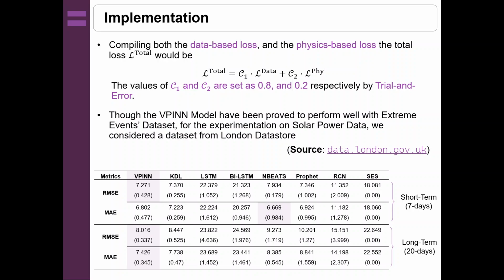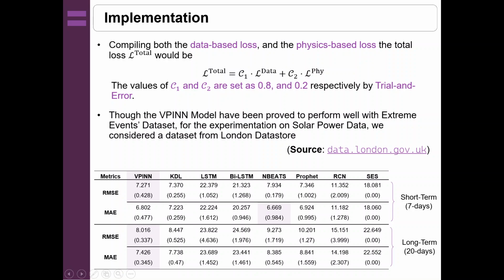Now, even though VPNN has been proved to do well with extreme events datasets, for the experimentation in the context of this presentation, we have considered one solar dataset from the London data store. The source of this data can be referred from this link over here, and we got these results as we can see in this table.